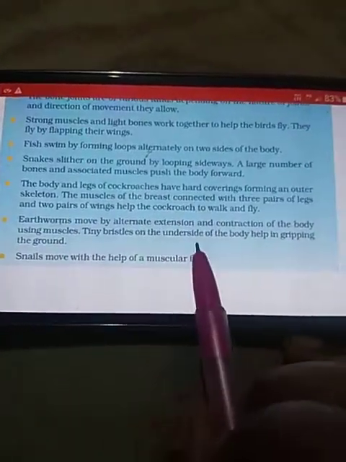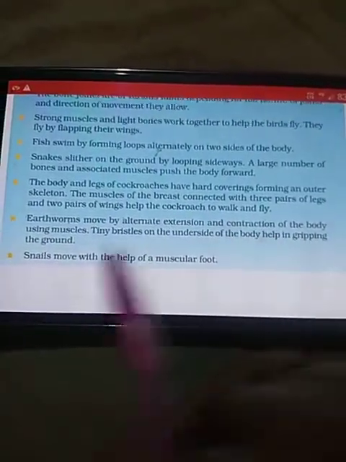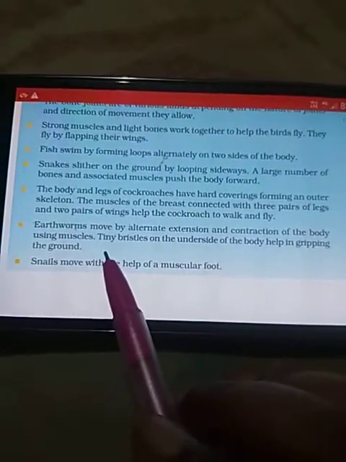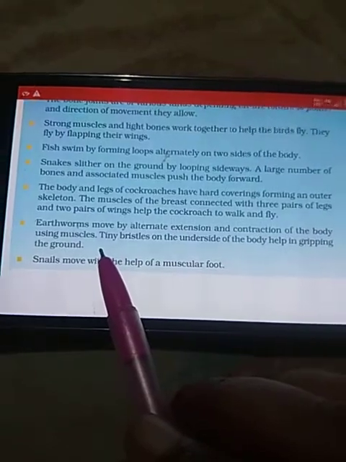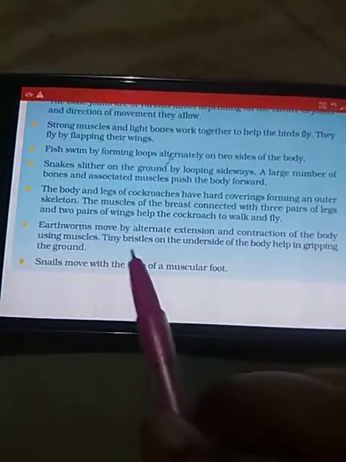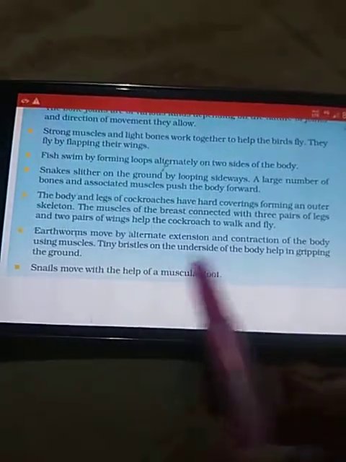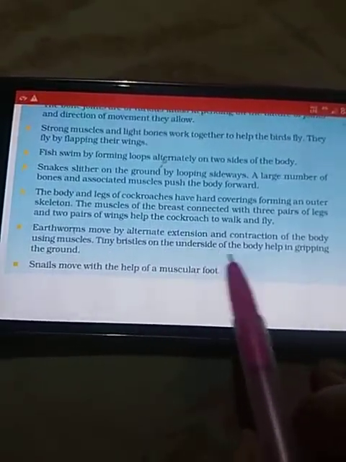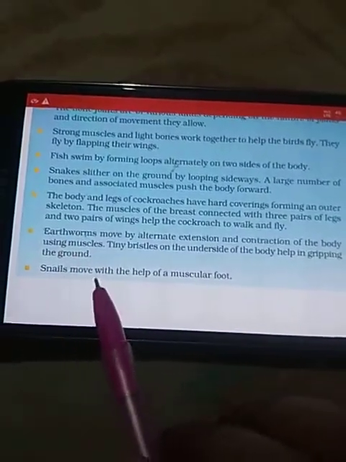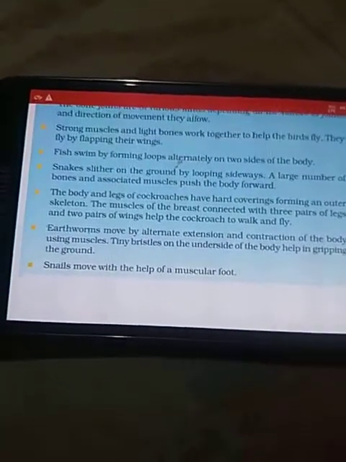Earthworms move by alternate extension and contraction of the body using the muscles. There are tiny hair-like structures present at the lower surface of the body of the earthworm. These hair-like structures are known as bristles. Tiny bristles on the underside of the body help in gripping the ground. Snails move with the help of a muscular foot.